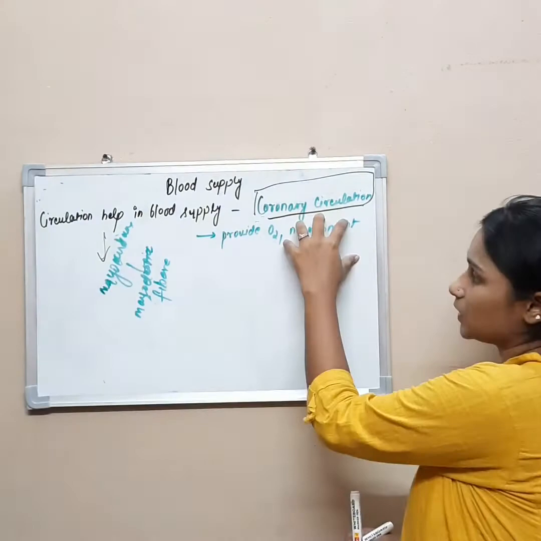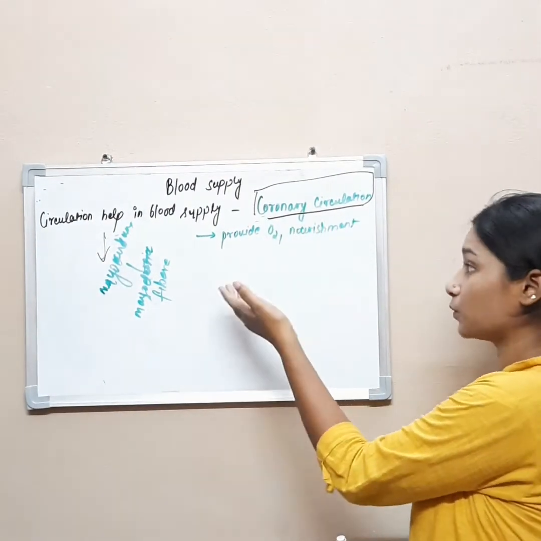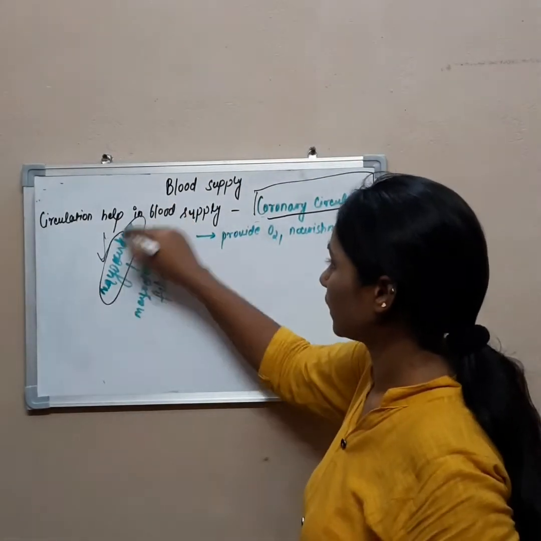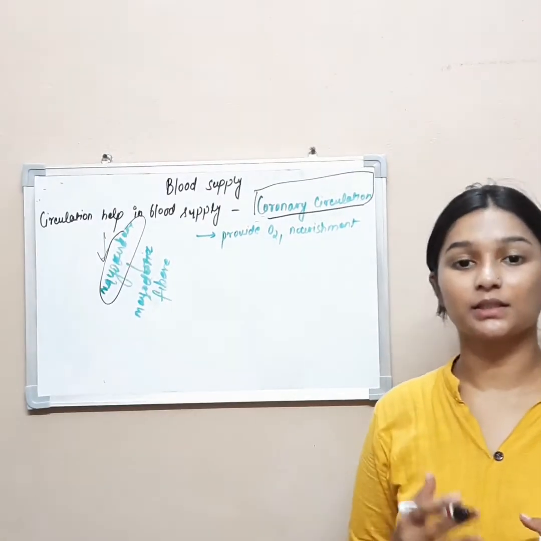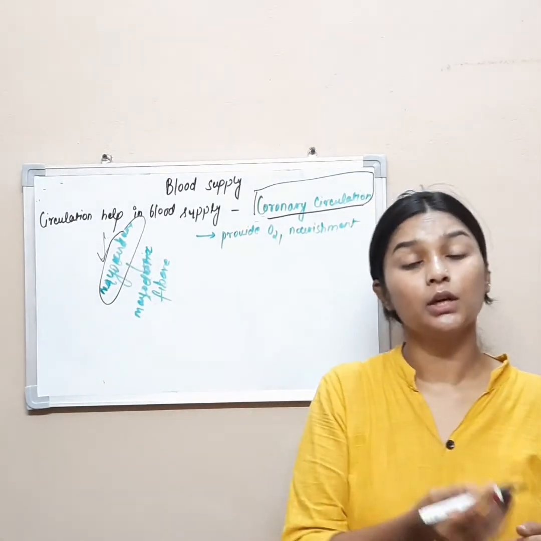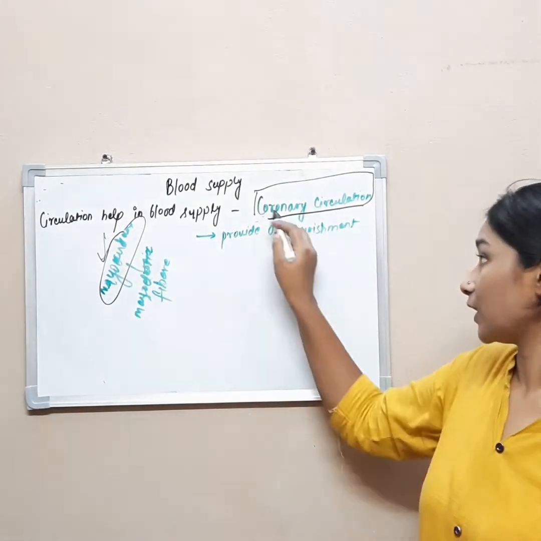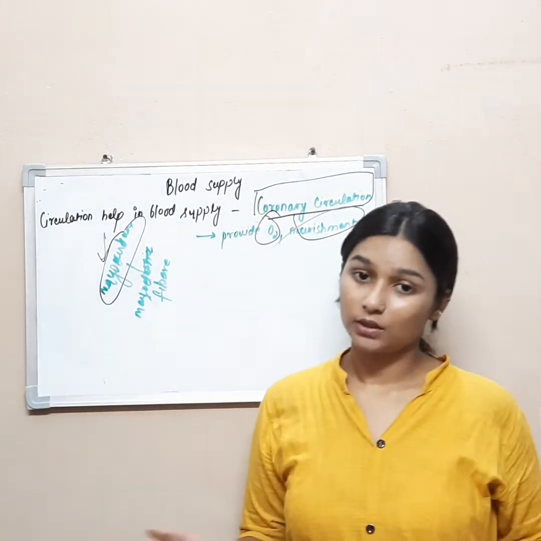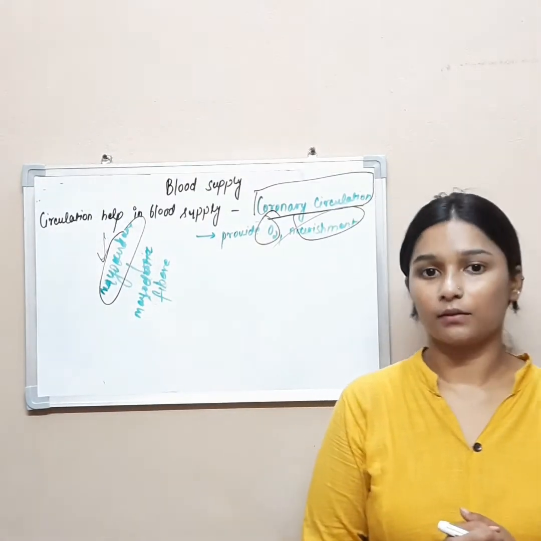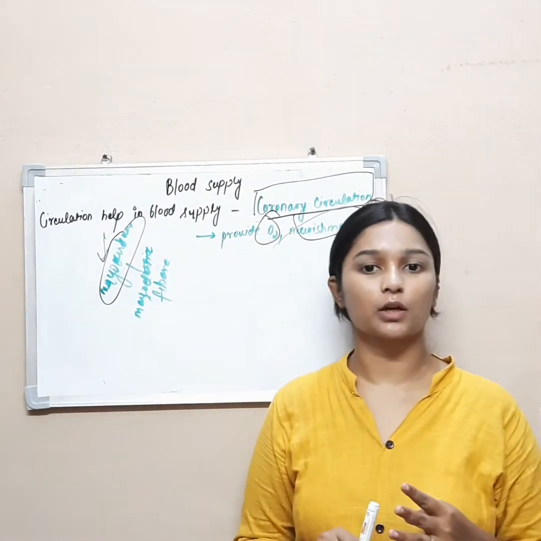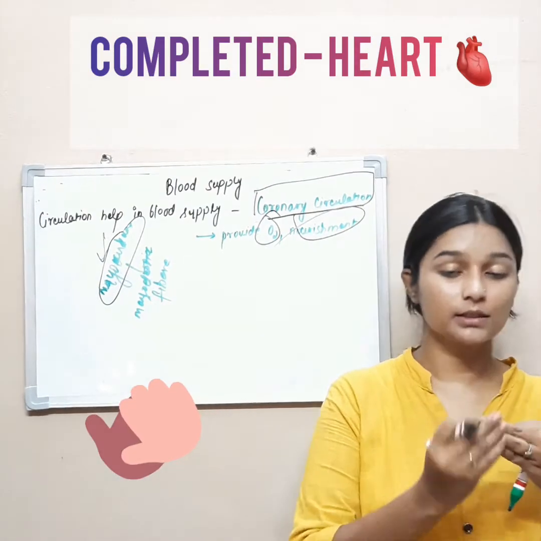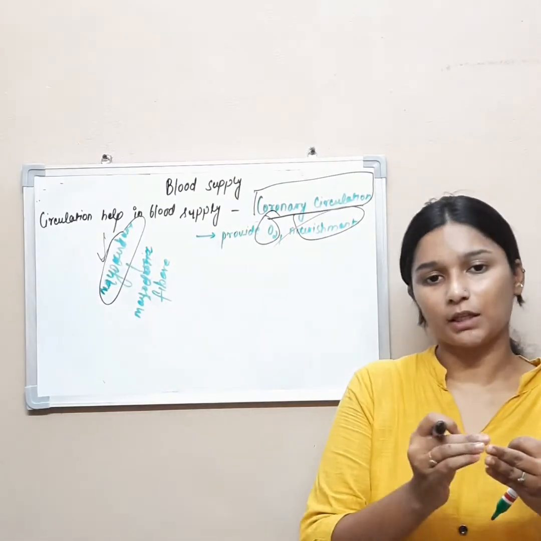So what does coronary circulation do? Coronary circulation provides oxygen and nourishment to the myocardium. So the name of the blood supply to the myocardium is coronary circulation. It provides oxygen plus nourishment. So in this video I am finishing up with all this information. We will discuss later about the arteries, veins, and capillaries. Among the four components, we just completed the first one, and the other 3 are not that difficult. We can do it together.